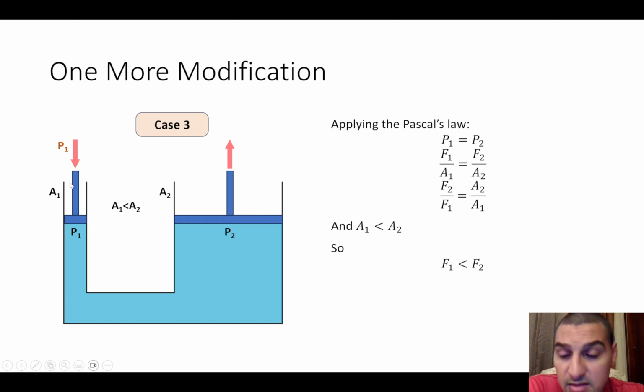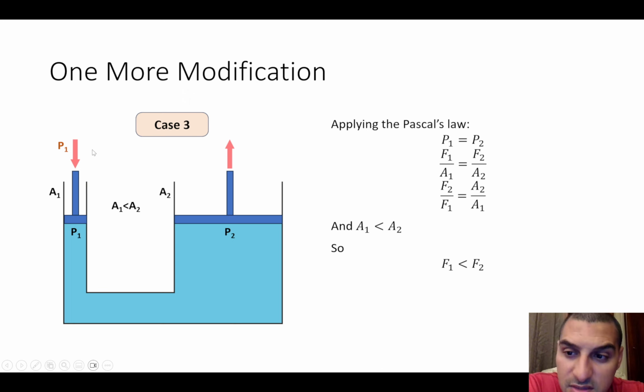So since area 2 is larger than area 1, then F2 is larger than F1. And again, please keep in mind that Pascal's law and all the laws that we mentioned about points at the same elevation for a fluid are all for the pressure, not for the force. The equal quantity is the pressure, not the force. And this is why, by this small tweak in the design of this system, we can make something very useful. So we make use of the equal pressure. The pressure here is equal to the pressure here, but we change the area, so the forces will change.